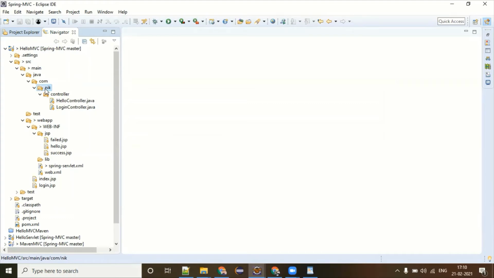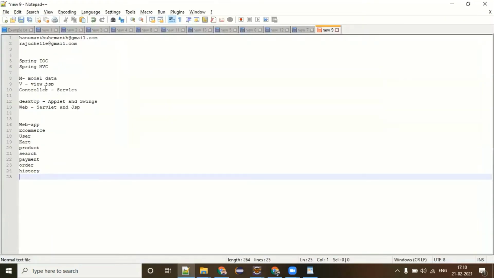But every module was a part of your single application, right? Now, if you look at this user, cart, product, search, payment, order, history, there are many services, many modules which are kind of independent. Think about that.